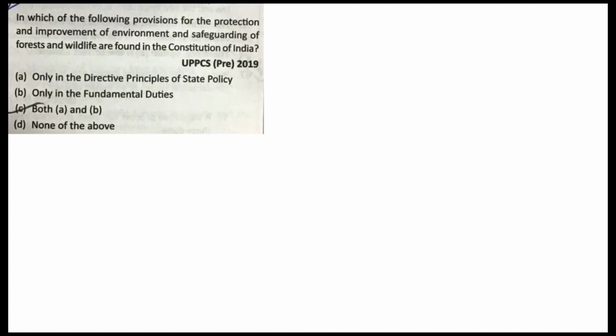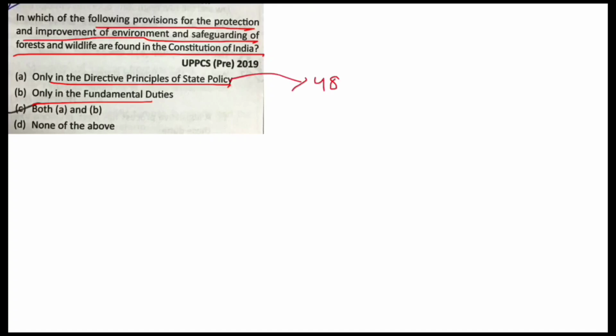In which of the following are provisions for the protection and improvement of environment and safeguarding of forest and wildlife found in the Constitution of India? Only in the Directive Principles of State Policy or only in the fundamental duties? So Article 48A, that was added by the 42nd Amendment Act of 1976, and the fundamental duty, that is Article 51A.